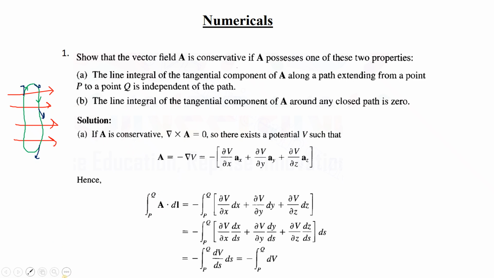Now if you take the line integral of the vector, it is from point P to point Q. Suppose this is point P and this one is point Q. So the vector is traveling.